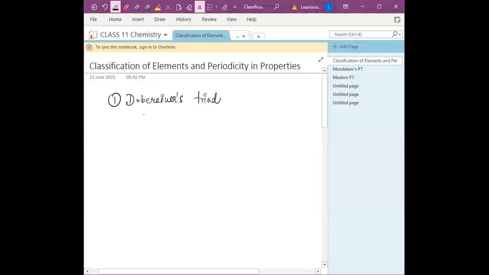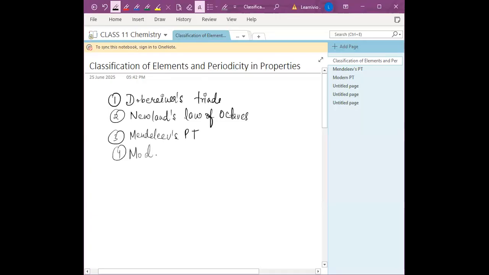First, we will discuss the Dobereiner triads. Then Newlands' law of octaves. After that, Mendeleev, he gave a periodic table, and after Mendeleev, the modern periodic table.